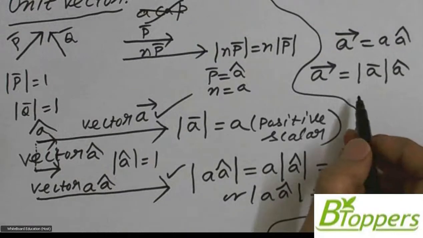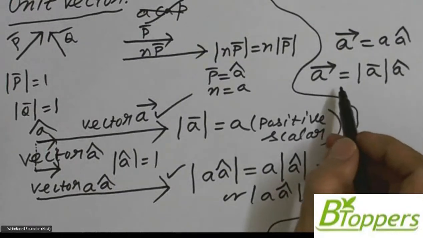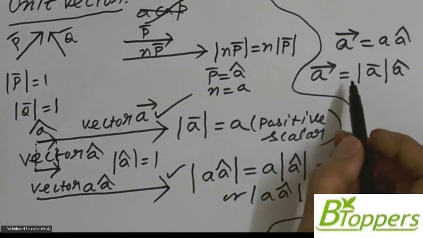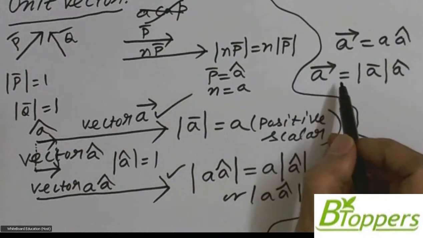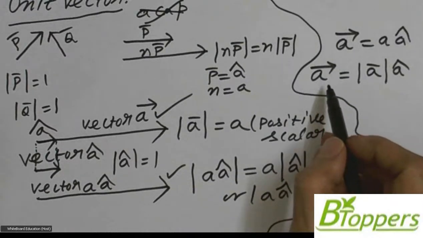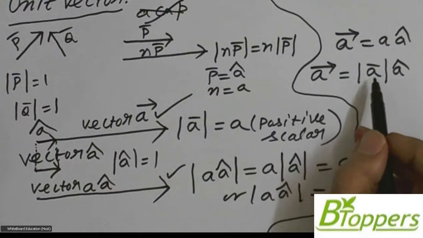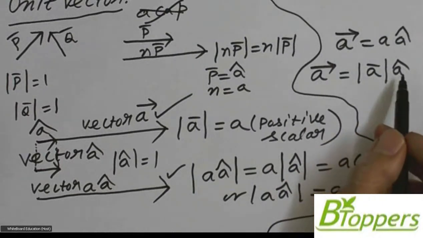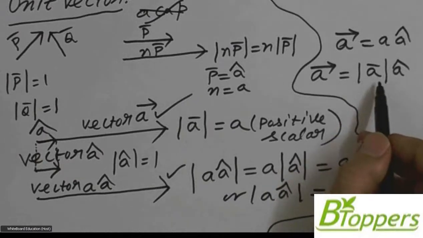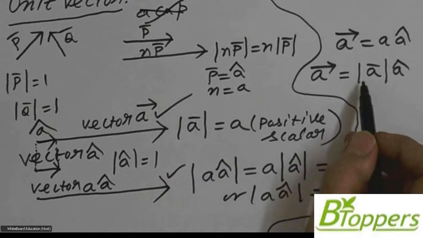The important conclusion of the discussion is that, in general, any vector can be expressed as the product of its magnitude and unit vector in the same direction. In general, any vector can be expressed as the product of its magnitude and unit vector in the same direction.